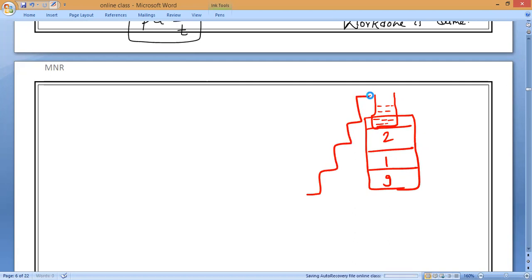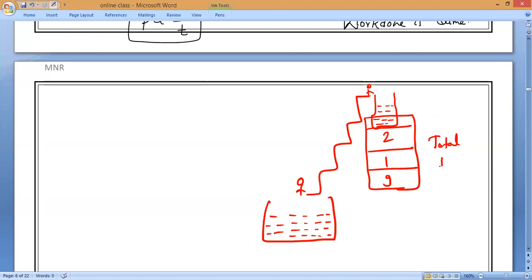Ready, Omar? The water tank is on the ground floor here. He has to take the water with the help of a bucket and fill the tank. What is the total time taken by Omar to fill this tank of 500 liters?